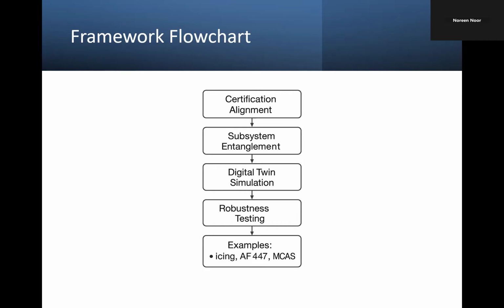And if we move towards the entanglement testing, we check how machine learning output influences other aircraft systems. A small machine learning error can create a large system level impact. So that is actually handled in entanglement testing. And then we have digital twin simulation. Here we place the model inside a realistic aircraft simulation to observe behavior during extreme or rare events that can't be tested safely in real life. Because we don't want to just go to a plane where something is happening and then test something over there. It should be done in simulation, not in a real world situation, because it can cost a lot of people's lives.